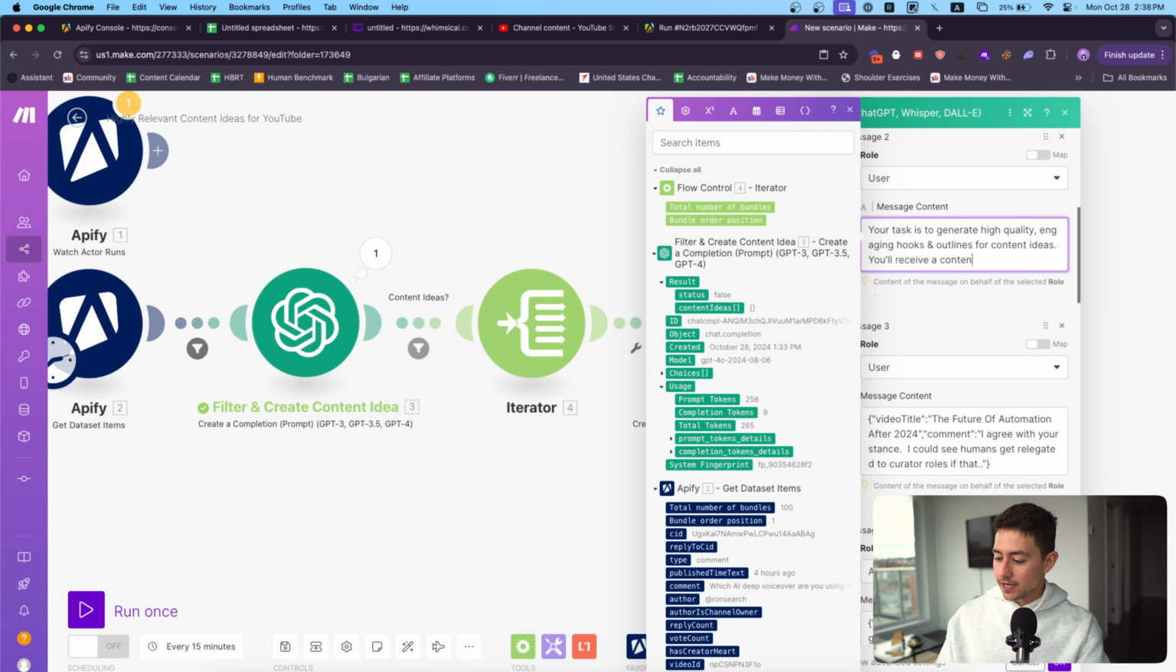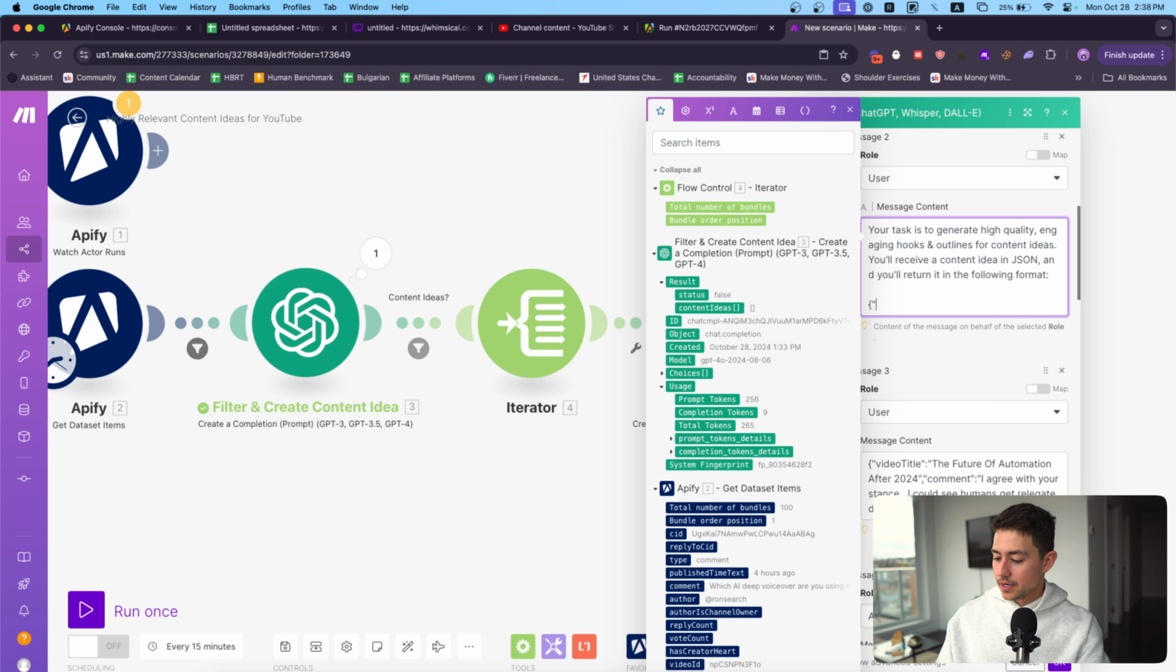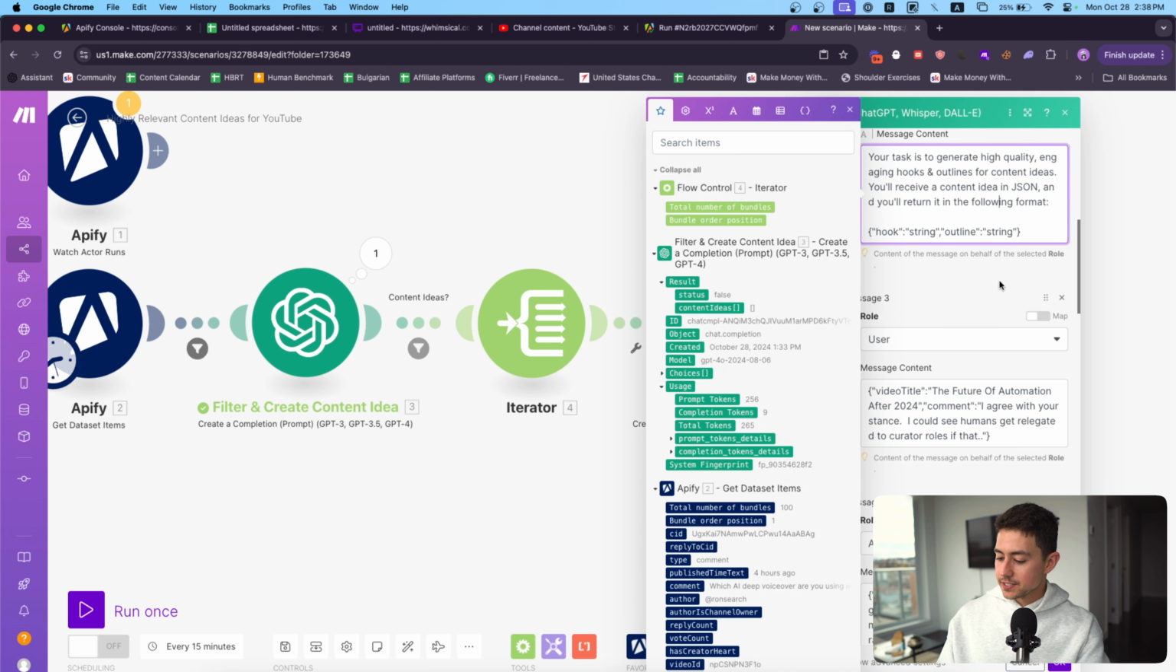You'll receive a content idea in JSON in your task, and you'll return it in the following format. We're going to say hook, and then we're also going to say outline. Nice. That looks great to me.